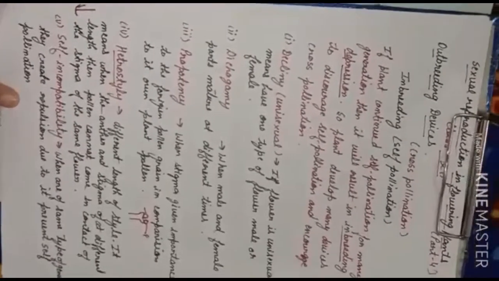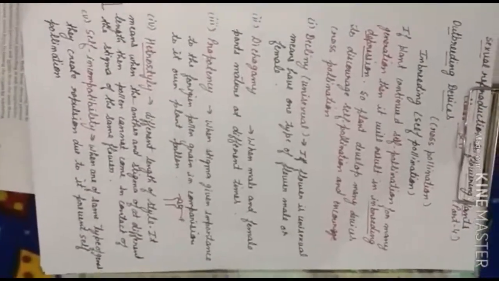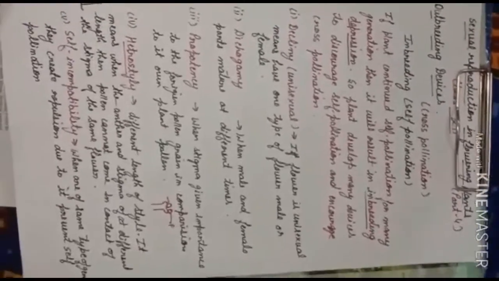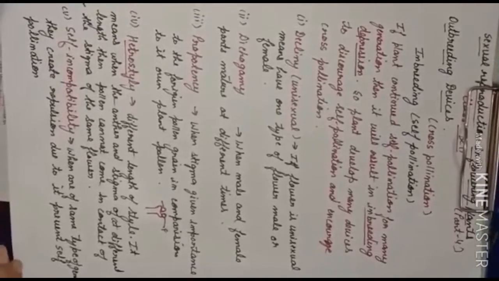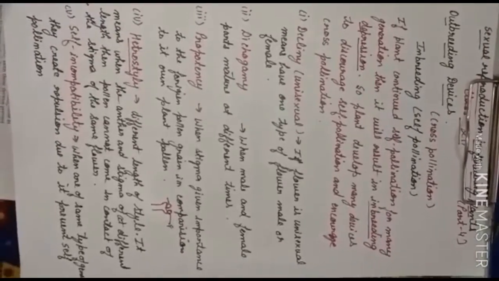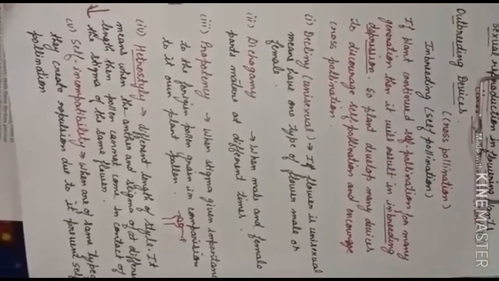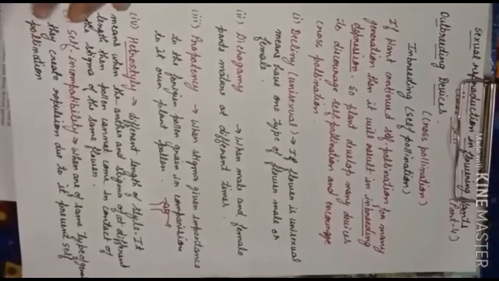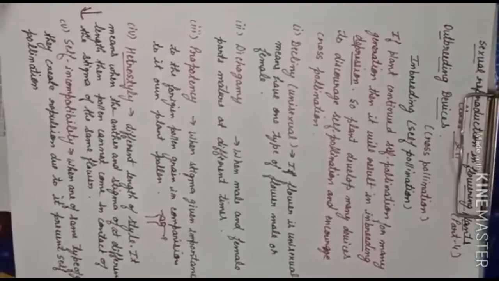The next one is self incompatibility. Self incompatibility means when the plant creates gene repulsion. Gene repulsion means its own genes are not able to carry its own pollen grain. Clear? It means that if the plant is getting the same type of gene generation after generation, then it creates a repulsion.